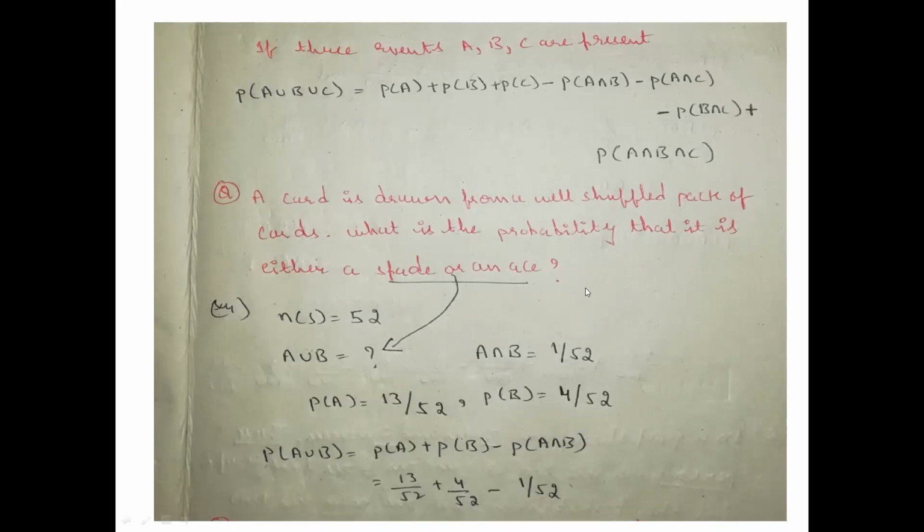Okay. See, what is intersection? Intersection is anything which is common, anything which is in common, we have to take in that. If you read the question with clarity, a card is drawn from a well shuffled pack of cards. What is the probability that it is either spade or ace? Whatever is in common, that part we have to take. So we are taking 1/52. Is it clear?